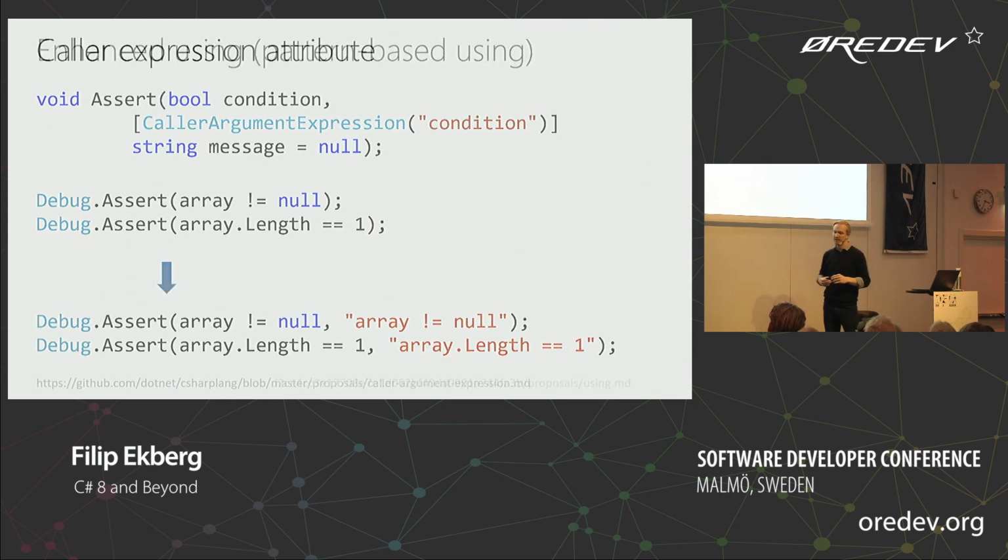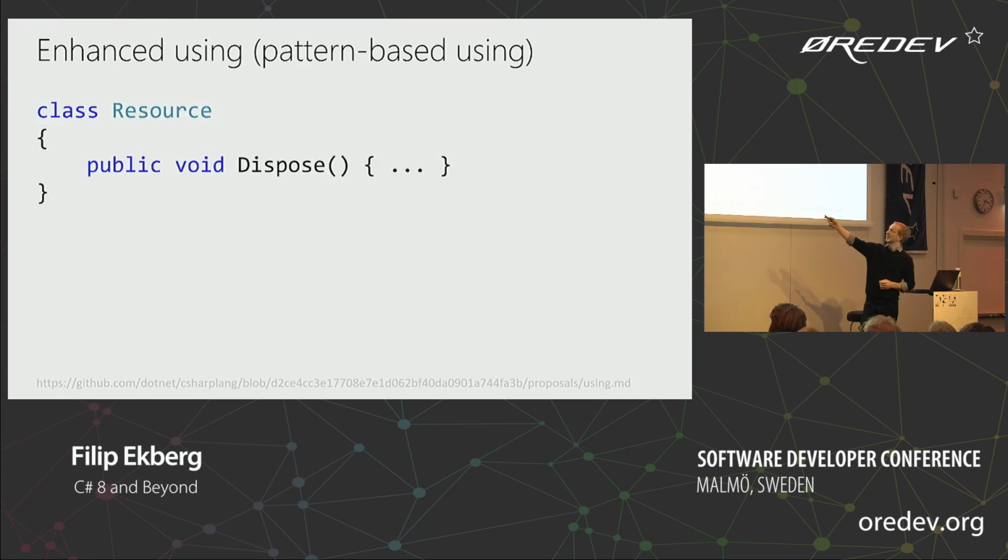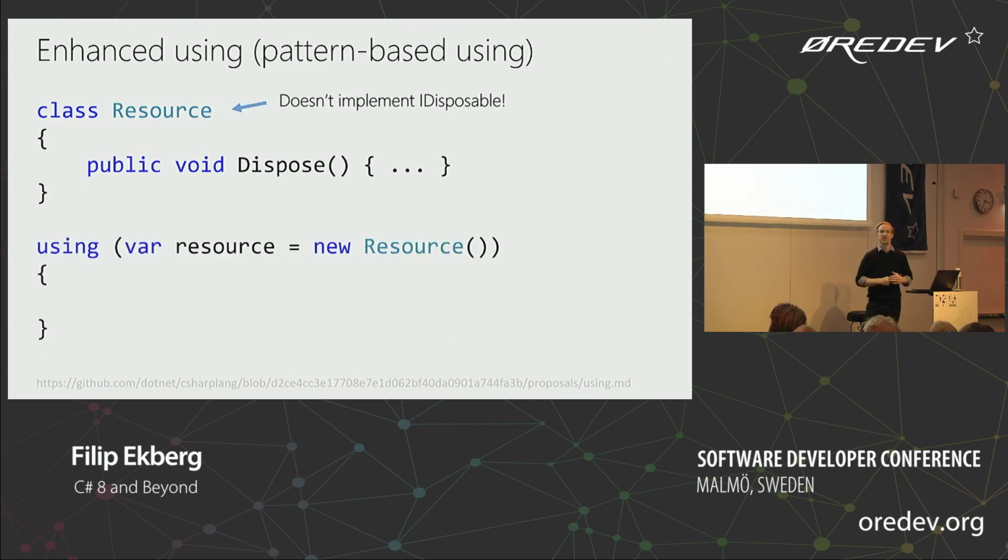So the next feature is something that I hope that they're going to apply for more stuff in the language. So they're doing an enhancement of the using blocks, where they're using a pattern-based approach to figure out if that class is suitable for a using block. Pretty much, in this case here, I have a class called Resource with a method called Dispose, which doesn't implement IDisposable, but I will be able to use this in a using block anyways. So it'll just figure out that there's a Dispose method. It'll look that up using the dispose pattern.